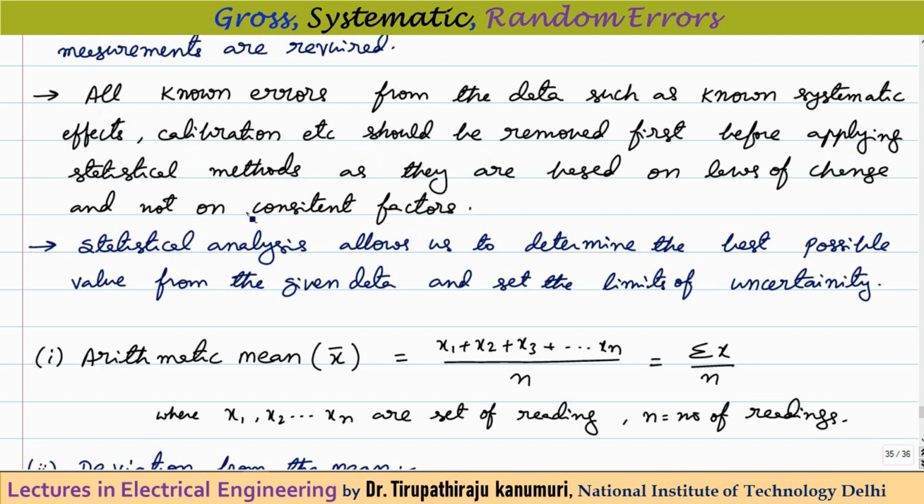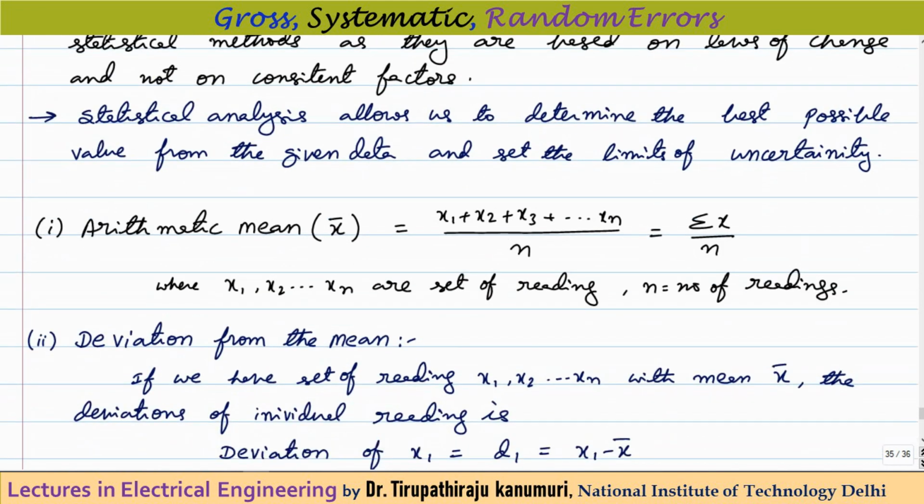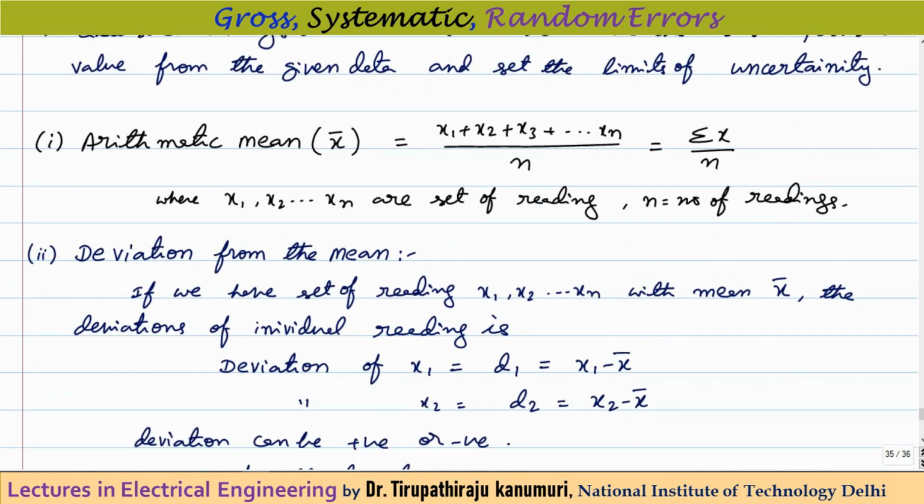That means whatever consistent factors are there in your data, because consistency will be there in these systematic errors, those systematic errors should be completely removed, and then only we can apply the statistical methods for analyzing the random errors. Otherwise, if you know that the systematic errors are very small compared to random errors, then in that case we can directly apply it on the data. The statistical analysis allows us to determine the best possible value from the given data, and we can also set the limits of uncertainty. Within the set limits of uncertainty, what will be the predictable value of the actual value of the measurement from the data can be easily calculated by using statistical analysis.